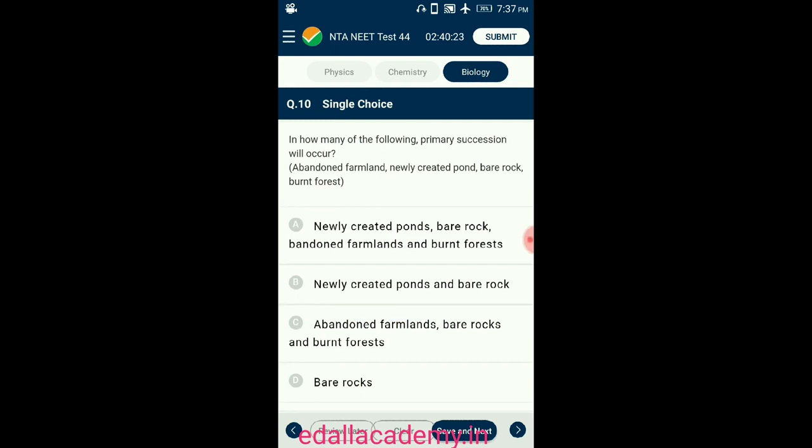Question number 10. In how many of the following will primary succession occur? When succession occurs in an area where no living organism ever existed, it is called primary succession, and when it takes place in areas that have lost all living organisms that had existed there, it is called secondary succession. Newly created ponds and bare rocks are examples of primary succession. Abandoned farmlands and burnt forests are examples of secondary succession. So the answer for this question is option B. Newly created ponds and bare rocks. So the correct option is B.